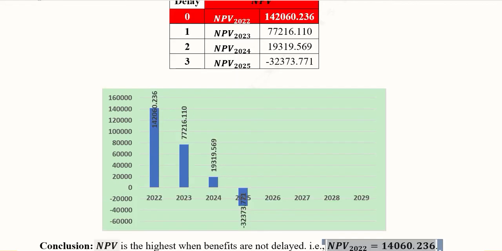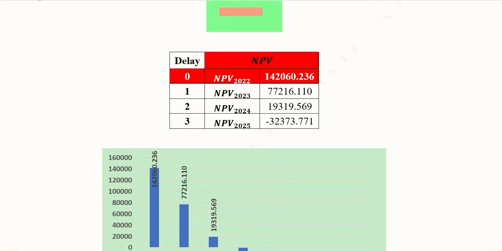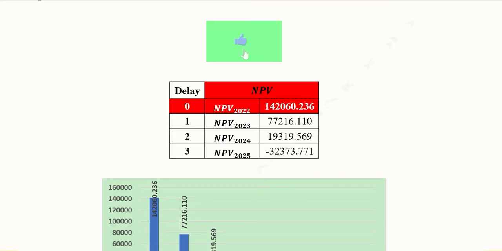So we should do this analysis before every project. Otherwise we will not be aware of the effect of the unexpected delays or intentional delays that we might do just to maximize the NPV.